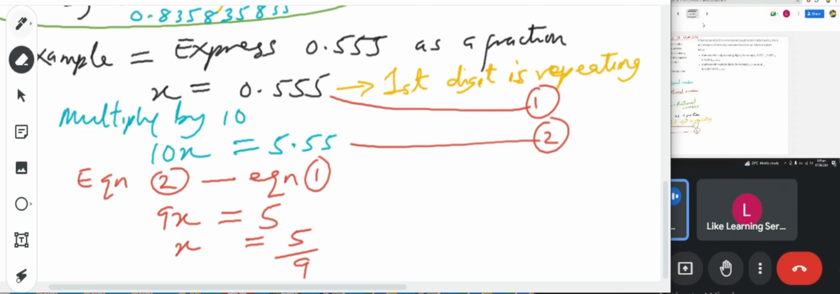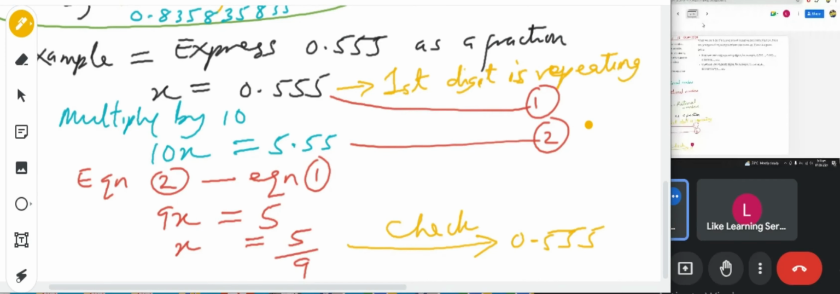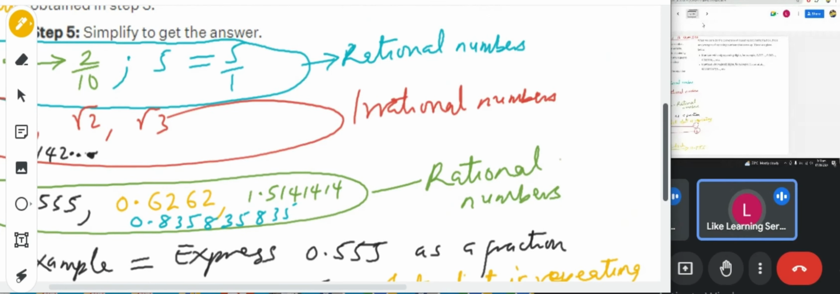Yes, I've seen it. Did 5/9 give you that? Okay, fine. If you check, yes, 5/9 is 0.5555.